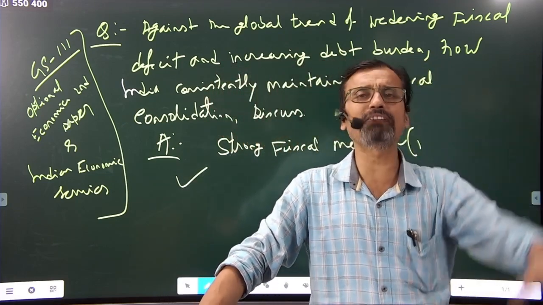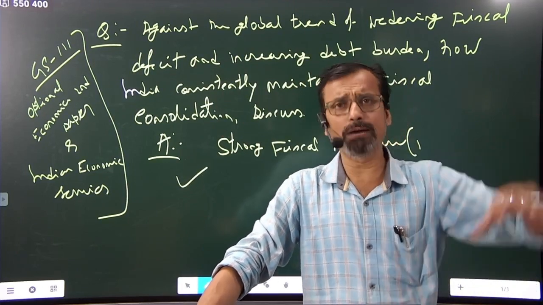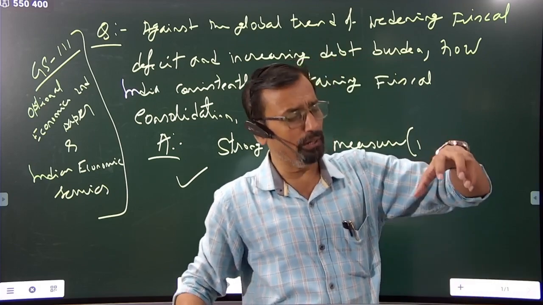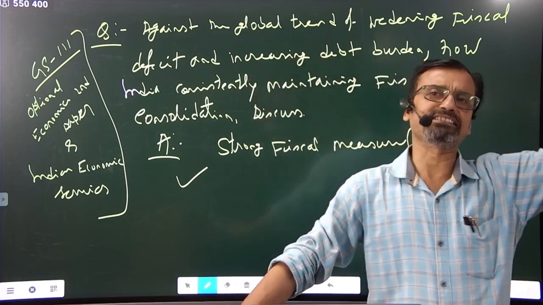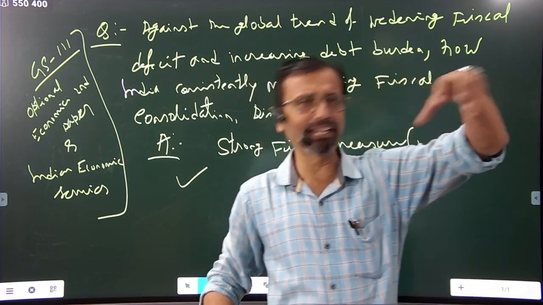Obviously, this more capital expenditure enables the economy to produce more capital assets, which will generate more income in future.